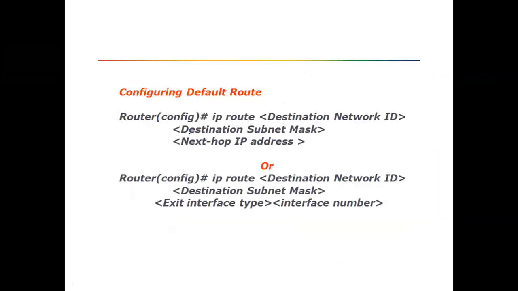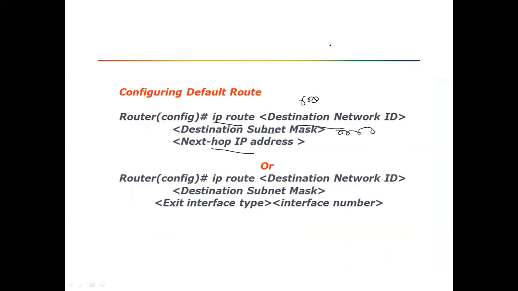Okay, so what is the command for default routing? Same like a static route, ip route, so destination and destination subnet. We don't know the destination network and destination subnet, so what we do is 0.0.0.0, and subnet mask 0.0.0.0, and the next hop IP address.